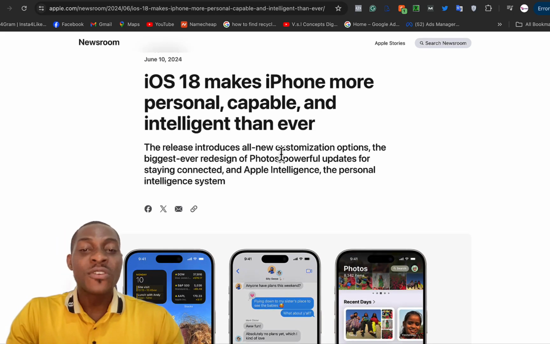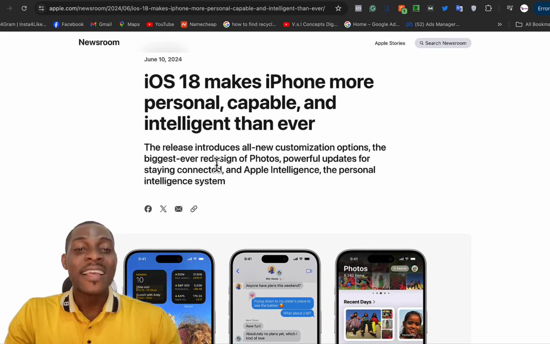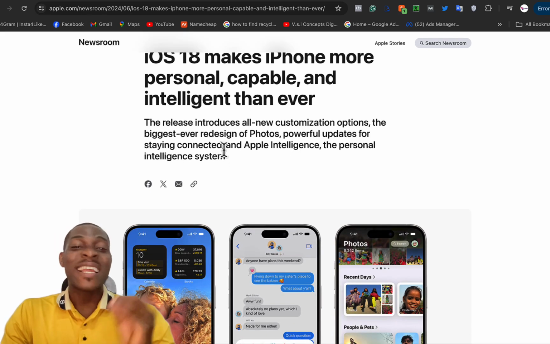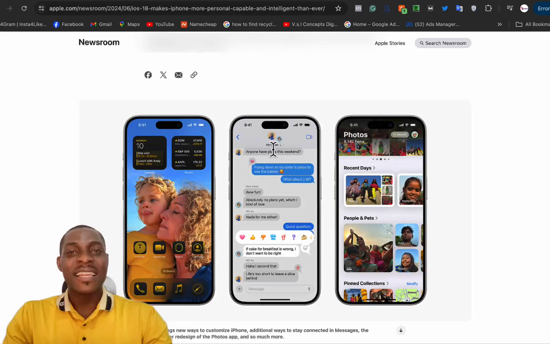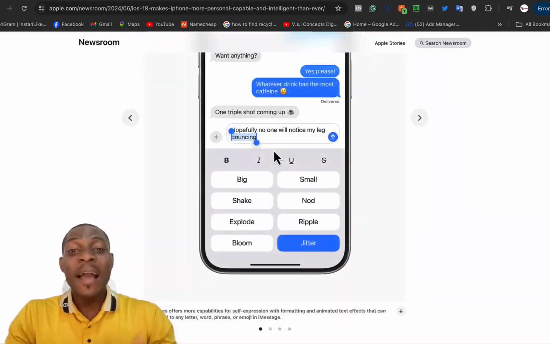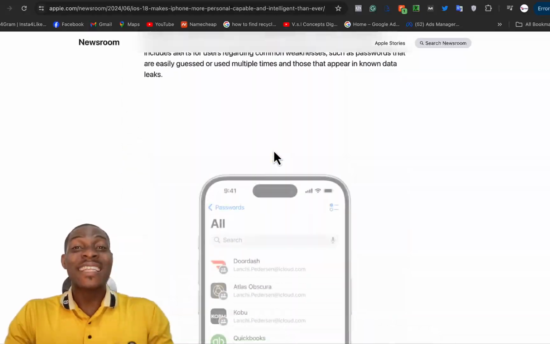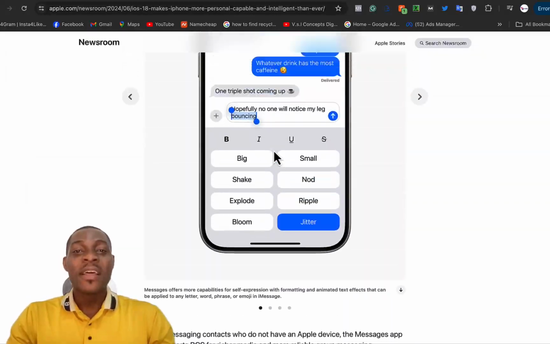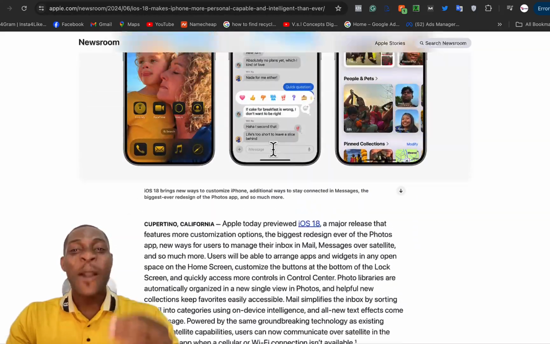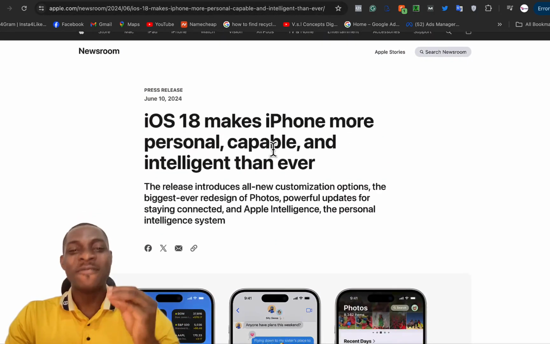So the release introduced all new customization options, the biggest ever redesign of photos, powerful updates for staying connected, and Apple's intelligence. So this content is a whole post talking about this new feature that have just been released for Apple. Now, this is exactly what we are going to be using to create our mind-blowing video.